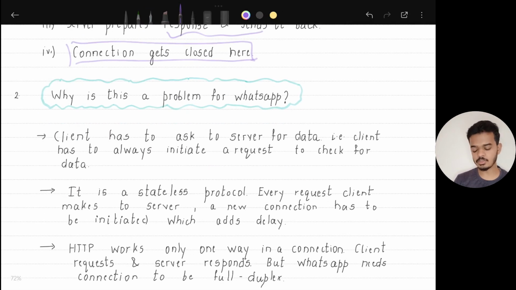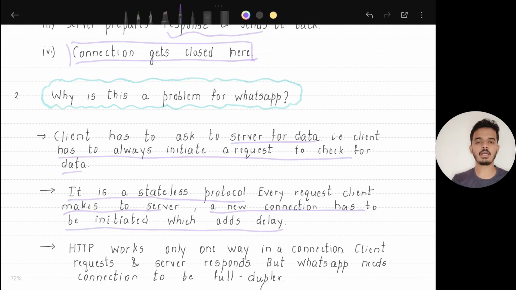In case of WhatsApp or any messaging application, if we use HTTP, the client will have to ask the server for data. Client will always have to initiate a new request and check for data. Every time client needs to check if there is new data available for it, it will have to initiate a new request. Then it is a stateless protocol. What does that mean? Every request client makes to server, a new connection has to be set up or initiated, and for every new connection there is a delay.